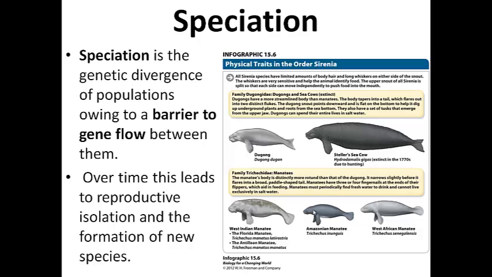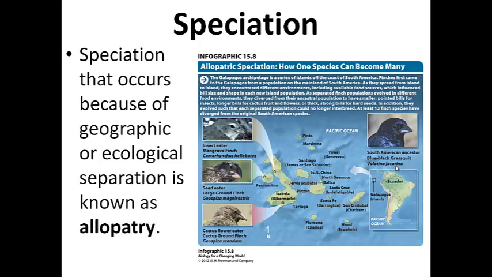We have an interesting example here on the right-hand side of our screen from our text. We have the various manatee-like organisms that are found in the world. We have the West Indian manatee, and we talked about these on Monday, the Amazonian, the West African manatee, the dugong, and then that Steller's sea cow. Look how big that is. Look how small these manatees are, and that Steller's sea cow has been extinct since the 1770s. But all of these different manatee-like organisms presumably came about because of reductions in gene flow and speciation.